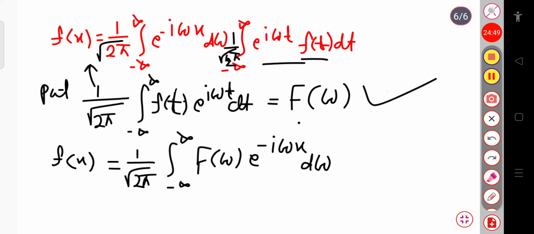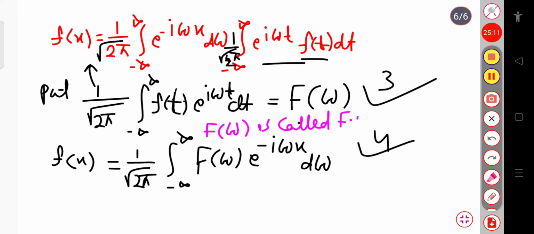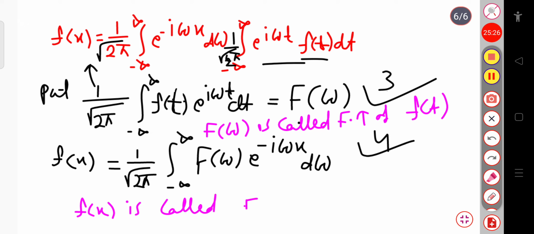Now you can see these two equations, suppose equation 3 and equation 4. This F of omega in equation 3 is called the Fourier transform of f of t. And similarly, equation 4, f of x, is called the Fourier inverse transform of F of omega.